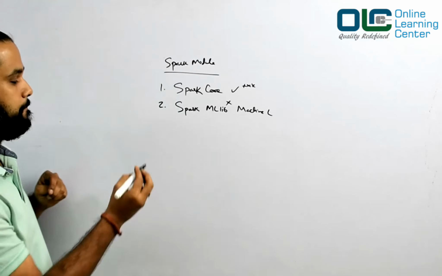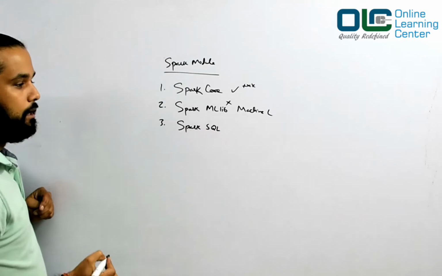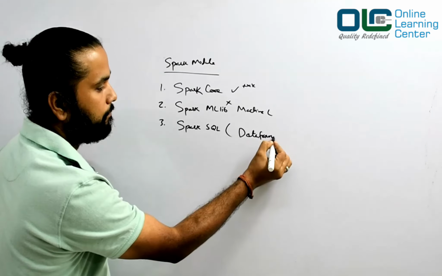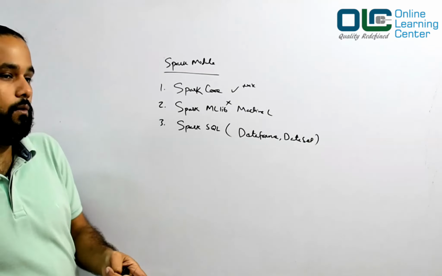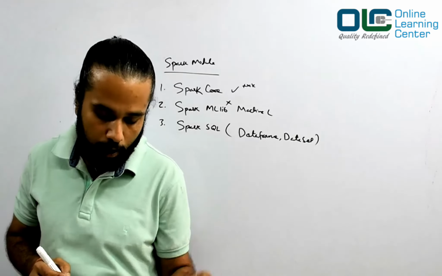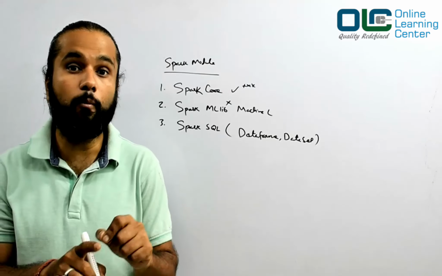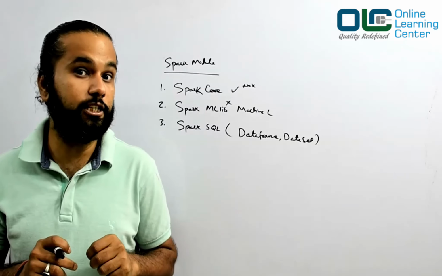Okay, next, you have Spark SQL. Spark SQL comes with a beautiful concept called data frame and data set. You should use Spark SQL only when the requirement is such that you feel I can represent this in the form of a table and run it as if I'm literally writing a SQL query.